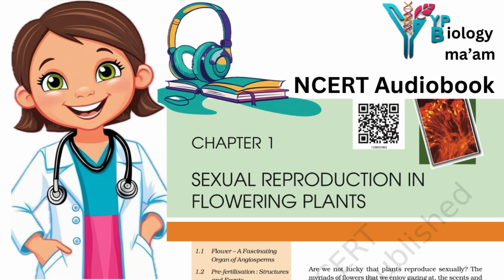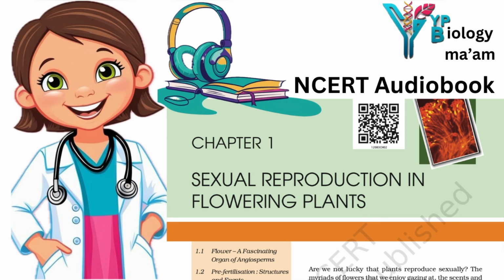Another device to prevent self-pollination is the production of unisexual flowers. If both male and female flowers are present on the same plant, such as castor and maize, that is monoecious, it prevents autogamy but not geitonogamy. In several species such as papaya, male and female flowers are present on different plants. That is, each plant is either male or female, dioecious. This condition prevents both autogamy and geitonogamy.